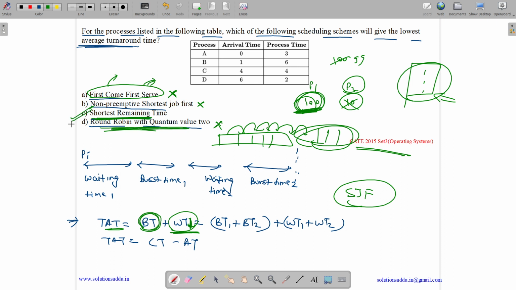So this one will definitely give the least turnaround time, as it will have the lesser waiting time, thus turnaround time will reduce. The correct answer is option C. There is no need to do all this computation; you can just do it by theoretical knowledge. So the correct answer is option C, shortest remaining time first algorithm.